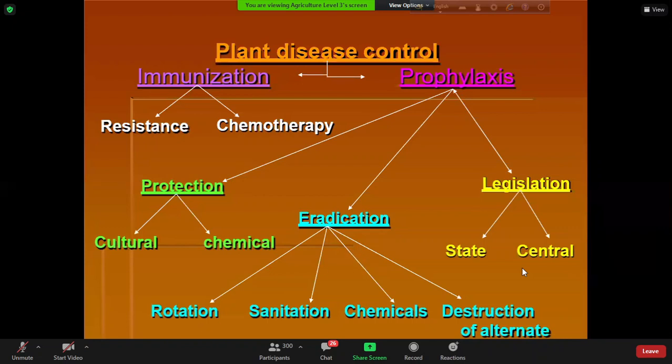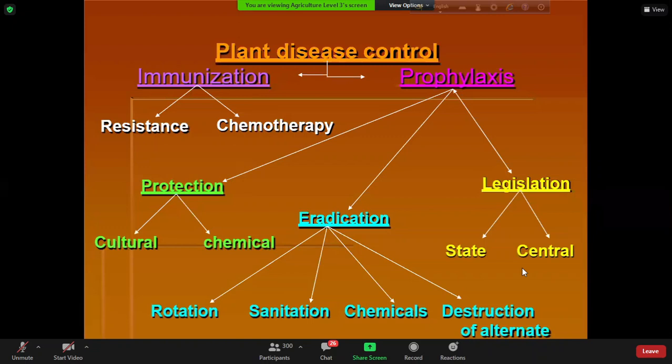Sir, collateral host or alternate host, are they the same thing? So you know it from level 2 semester 2, the difference between collateral host, main host, and alternate host. The alternate host, you see here, the pathogen can survive in absence of the main host, in the alternate host.